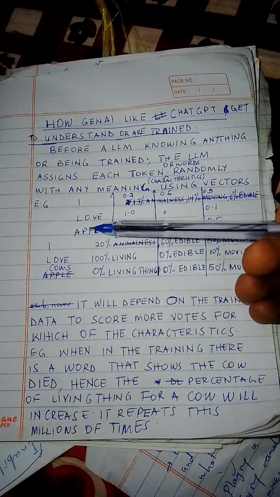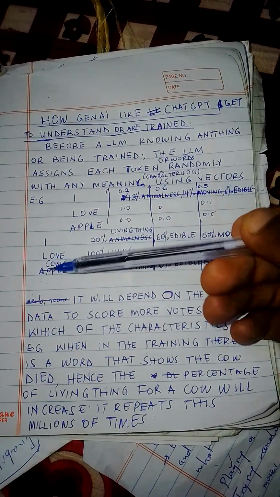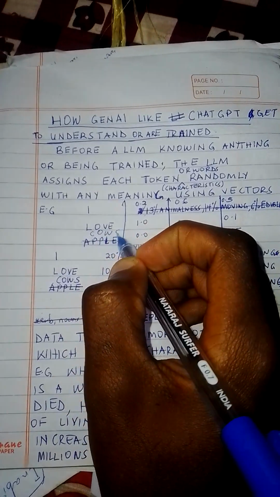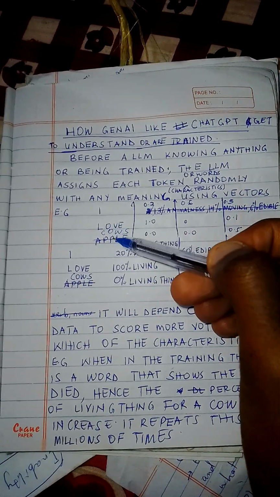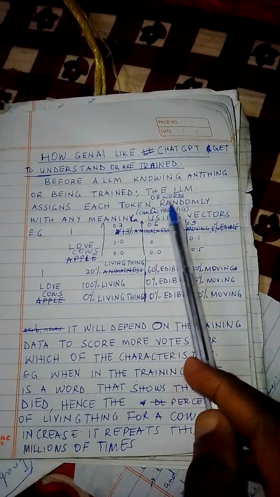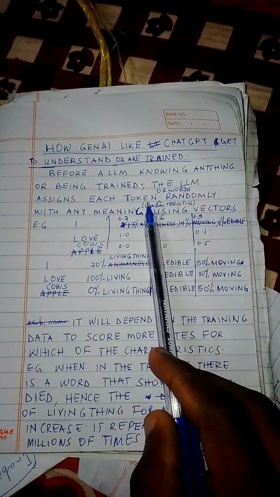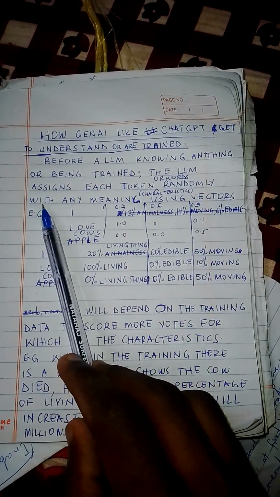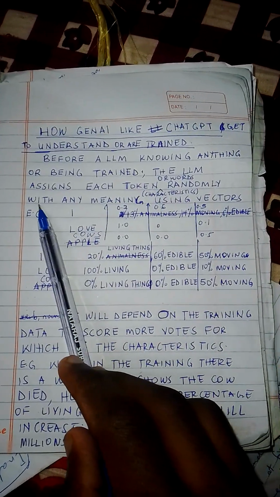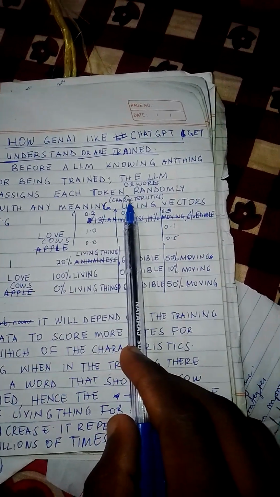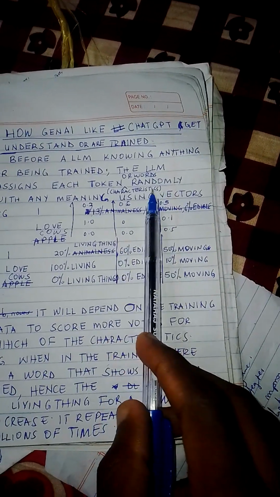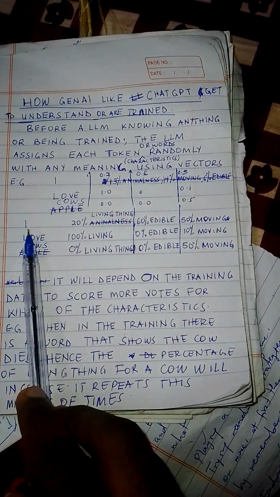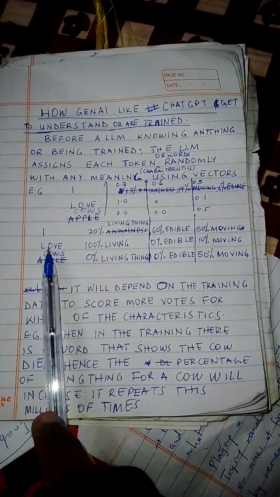For example, I love apple. I love cows. The LLM assigns each word, or each token, a random group of characteristics. For example, for the word apple, the large language model can first give it characteristics.